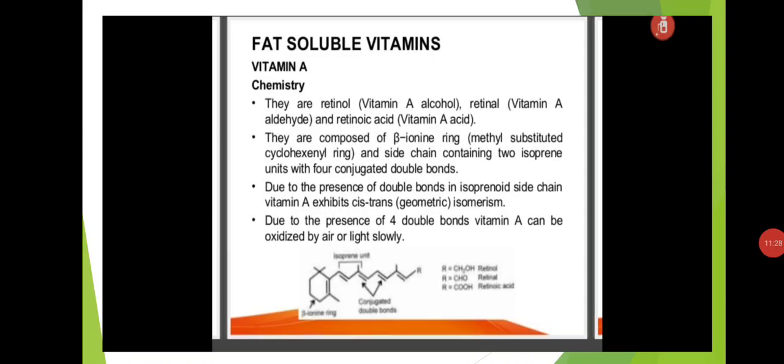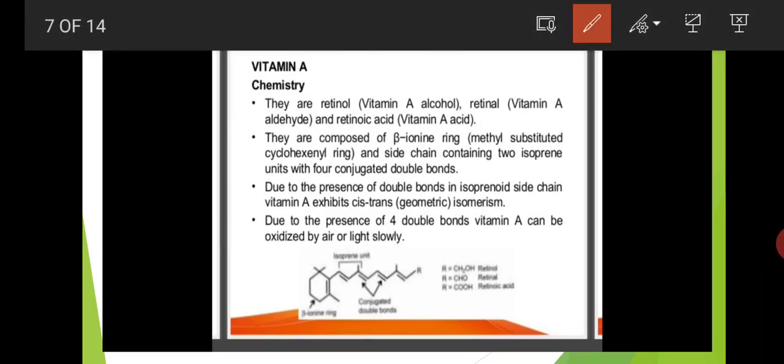And next are the fat soluble vitamins. Water soluble vitamins are completed. B complex and vitamin C are the water soluble vitamins. Next are fat soluble vitamins. In the fat soluble vitamins, the first vitamin is vitamin A.